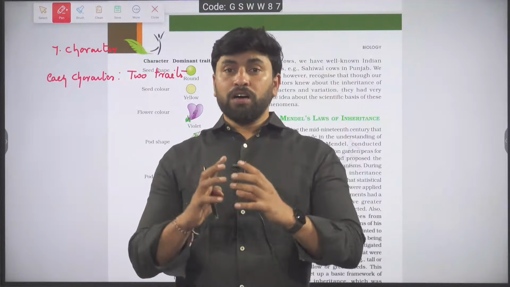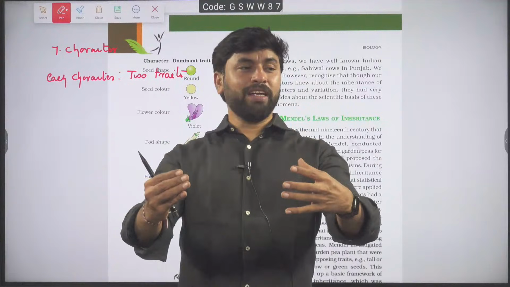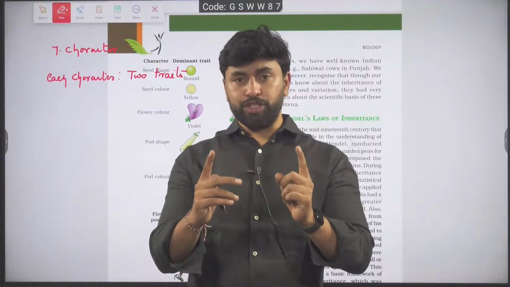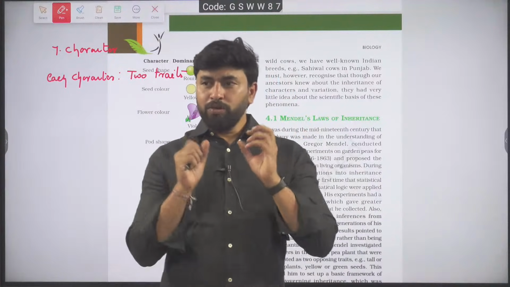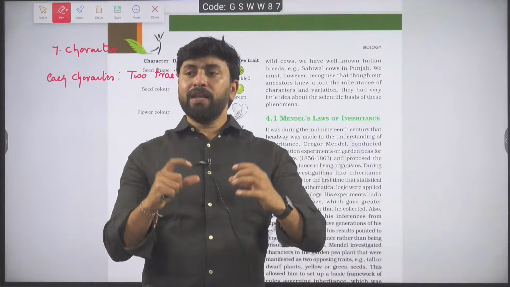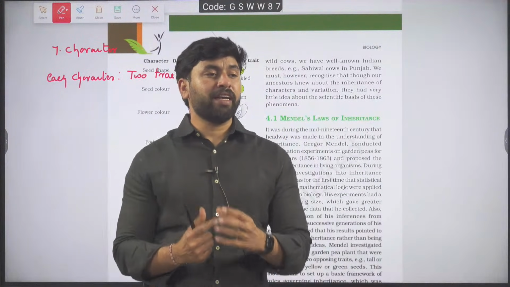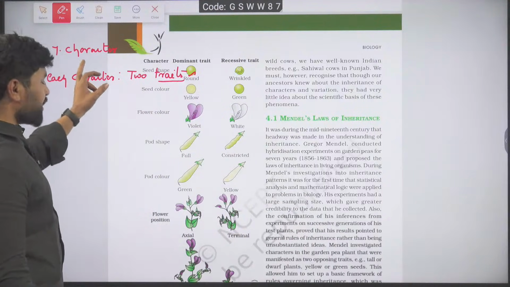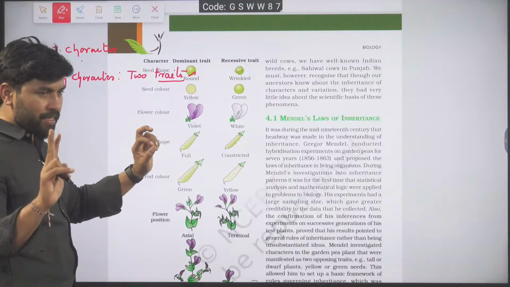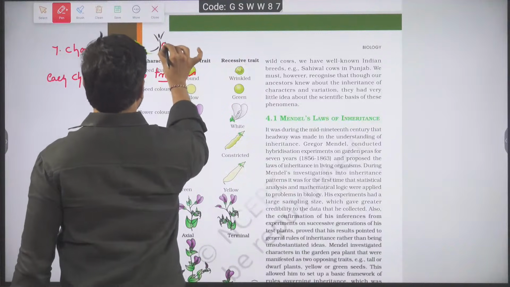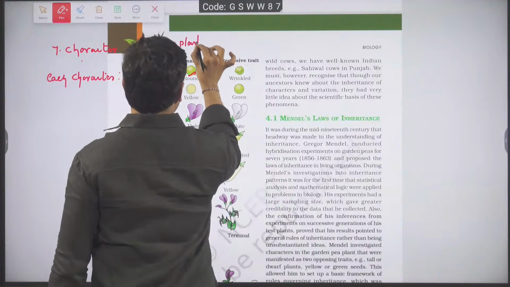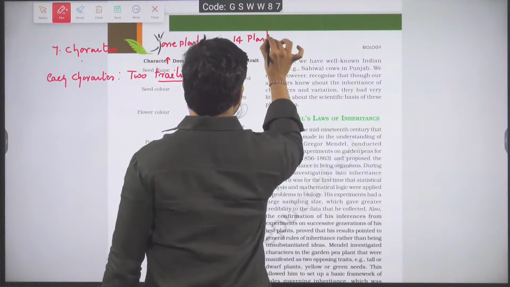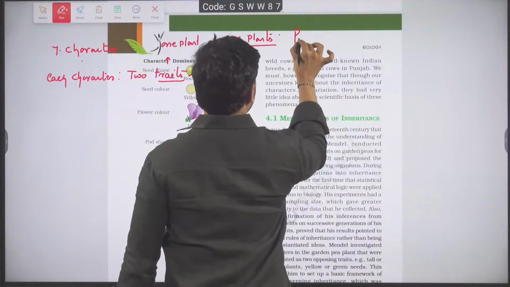Of course, all the traits we cannot allow to enter an individual. At most, 2 traits can enter an individual. So a character will have variations, and the variations in the character we call traits. He had selected 7 characters. For every character, he selected 2 traits. For each trait, 1 plant. In total he selected 14 pea plants, and he made them in the form of pure lines.